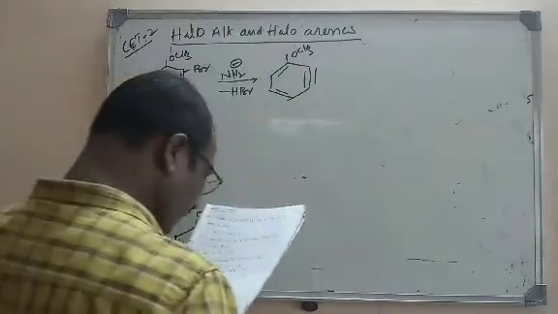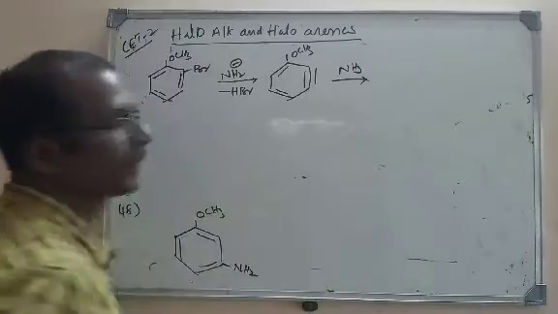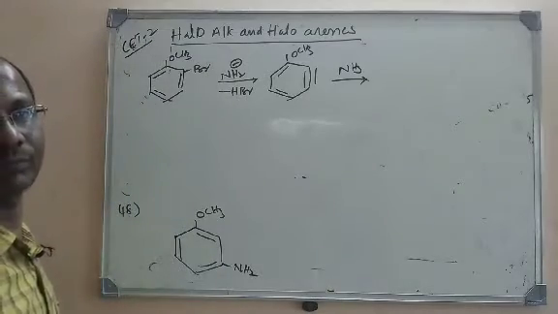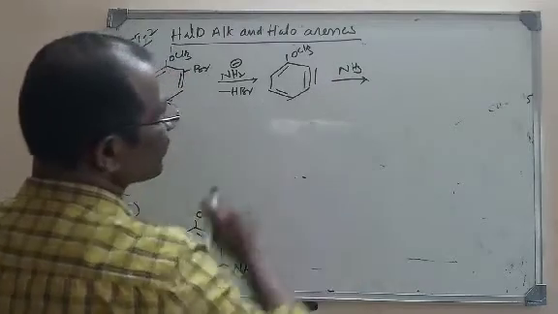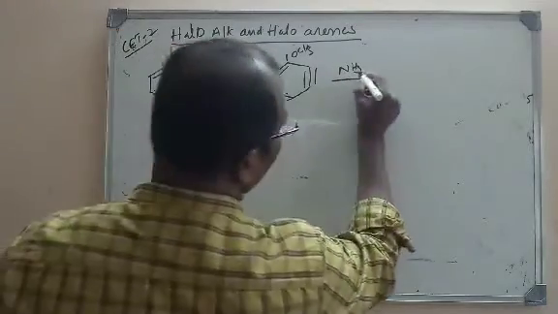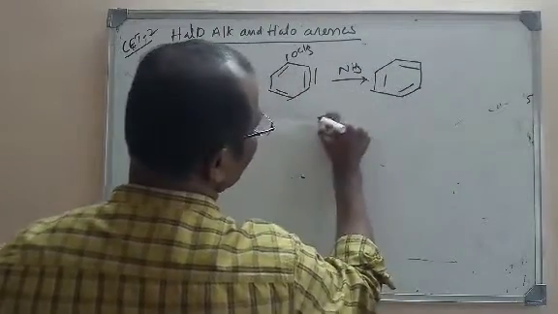And again they are treating with ammonia. When you treat with ammonia, an addition reaction takes place. In this addition, hydrogen is added at one carbon and NH2 at the other, since NH3 means NH2 minus and H plus.